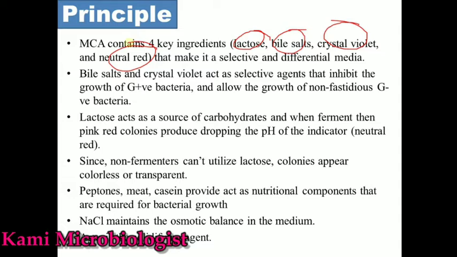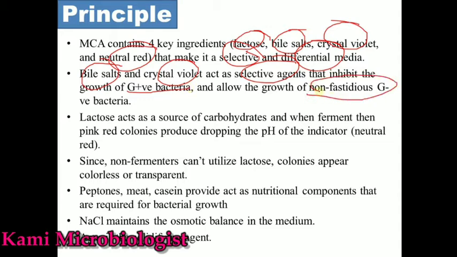These ingredients make the media selective as well as differential. The bile salt and the crystal violet present in this media act as selective agents. Why? Because they inhibit gram-positive bacteria and allow gram-negative, fastidious and non-fastidious bacteria.